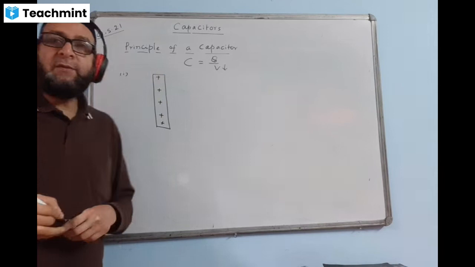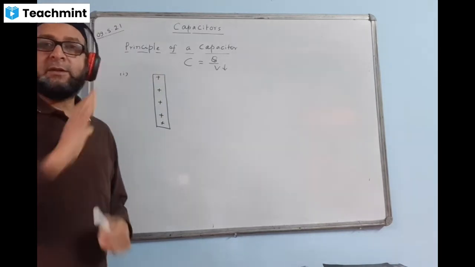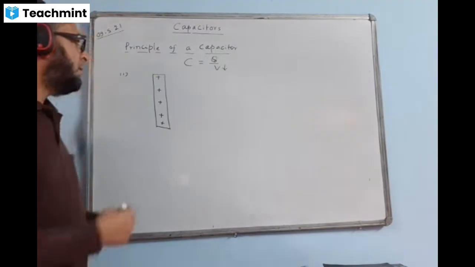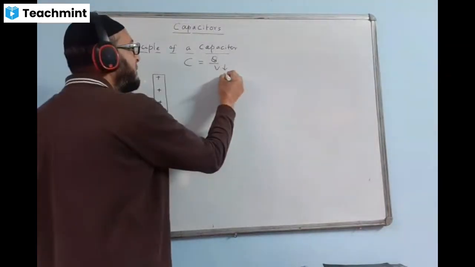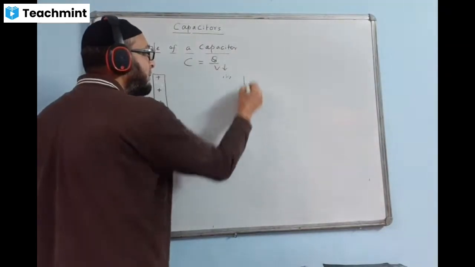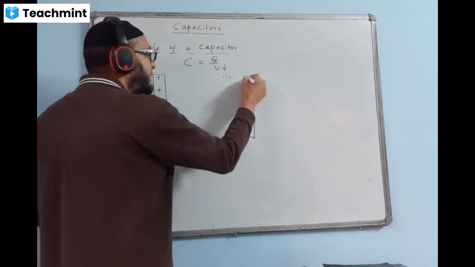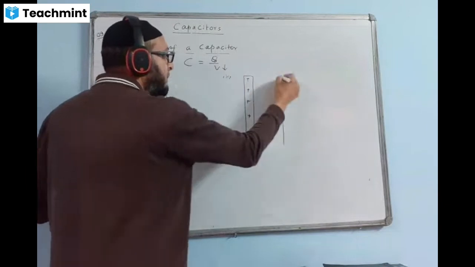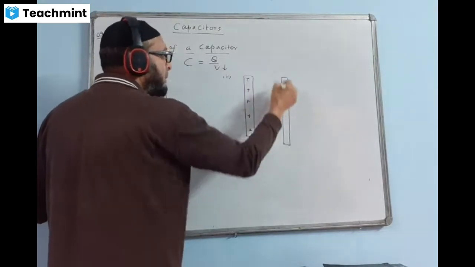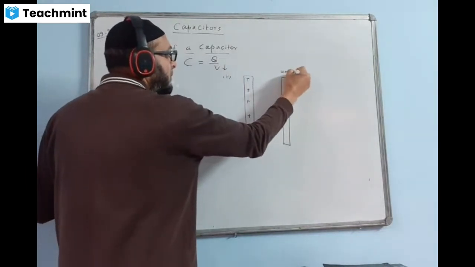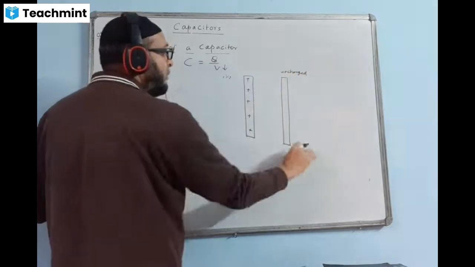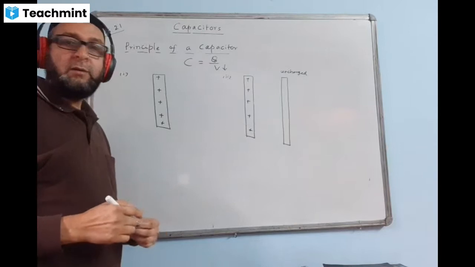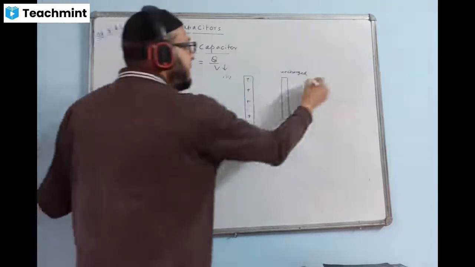Now, the second case, we have a charged conductor and an uncharged conductor, but without earthing. Earthing is not done.